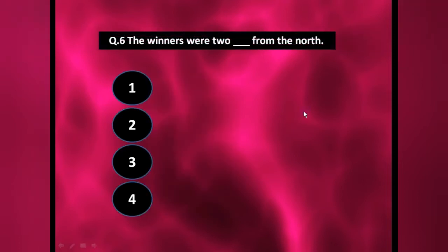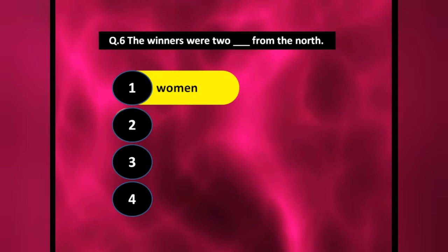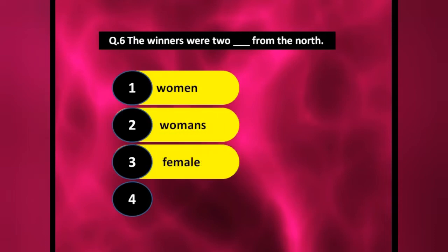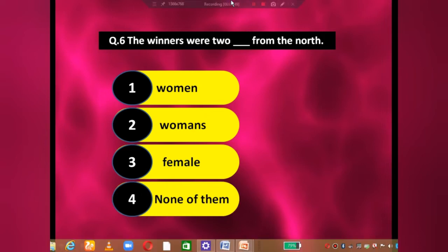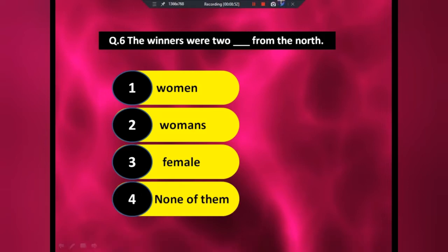Next one: the winners were two dash from the north. Women's, female, none of them. Now see here, the number given is 2, because of this we have to use the plural. Women's is not the plural, so automatically female and none of them are wrong answers. So what is left? Women. Because the plural of woman is women, not women's. That is the wrong word.